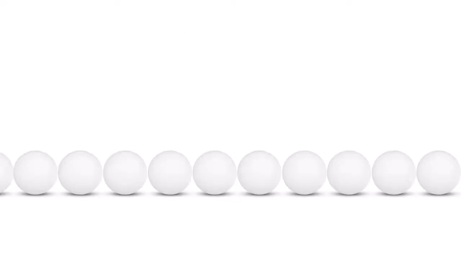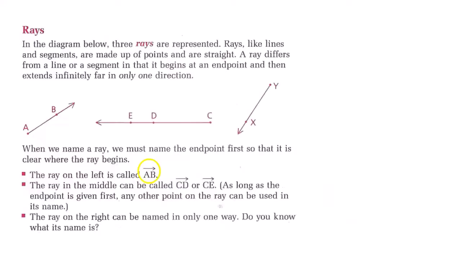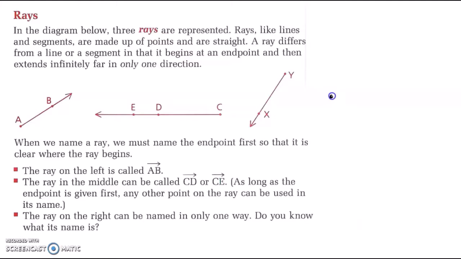Similar to a line, we can look at a ray. A ray has one and only one endpoint. A ray is different from a line or a segment in that it begins at an endpoint. If I have a point and I lay an infinite number of points directly next to it, only in one direction, infinite means it would go on forever, then I have a ray.